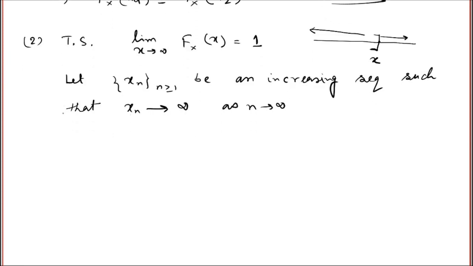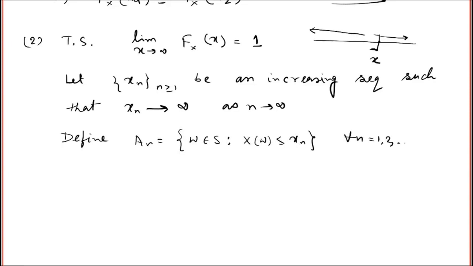Now define An to be the set, the collection of omega belonging to S such that X of omega is less than or equal to xn, for all n equal to 1, 2, and so on.